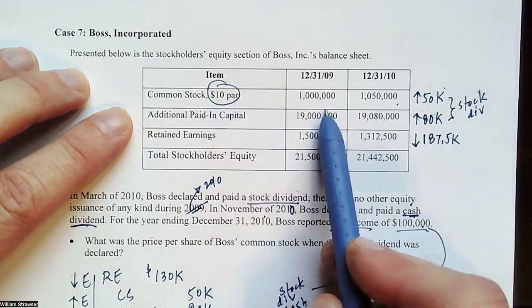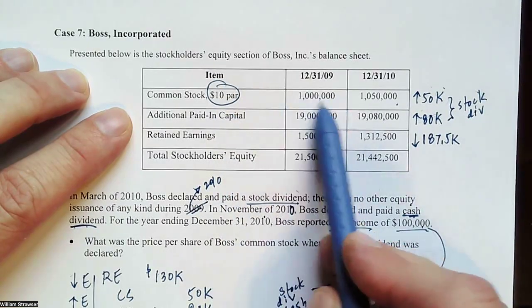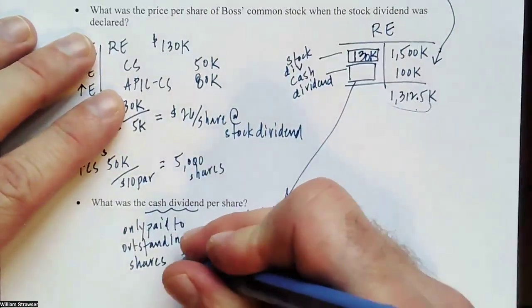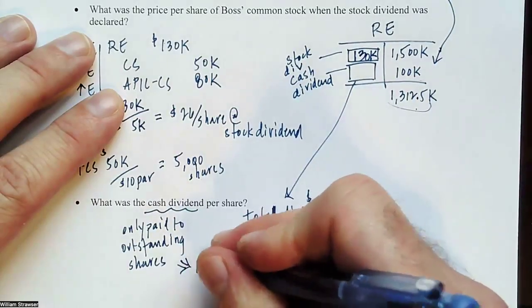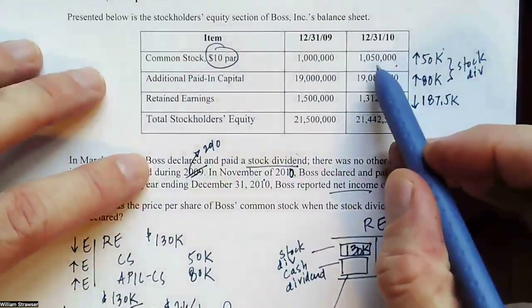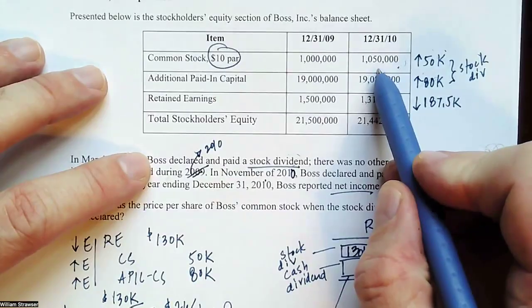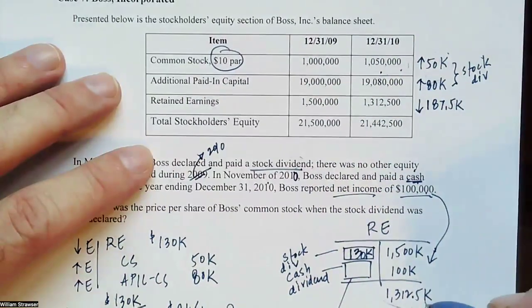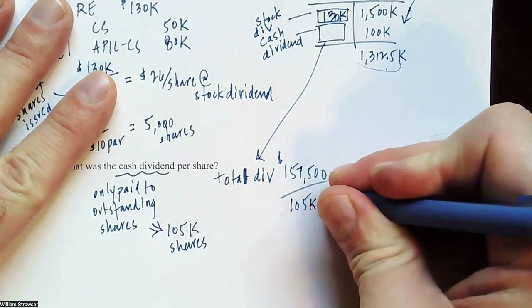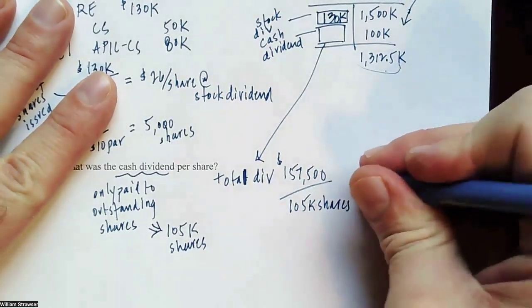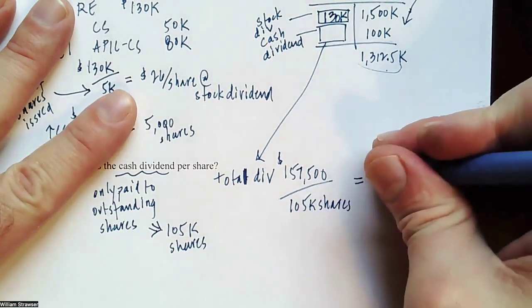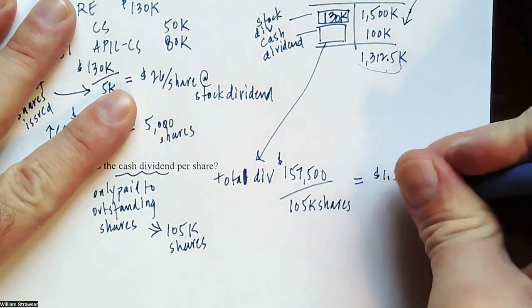So you're either going to take the $10, divide it into a million, that would get you 100,000. Then you add the 5,000 shares, 105,000. That's the amount that's outstanding. Or just divide 10 into this total amount here, and you'll get the 105,000 more directly. Either way, we have 105,000 shares. And that will give me $1.50 per share.